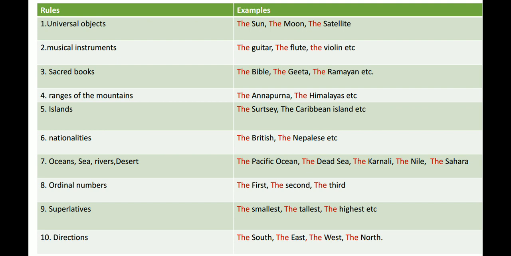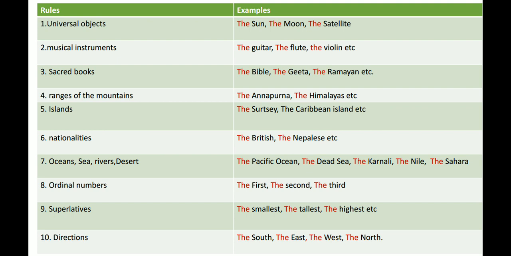Rule number 1, universal objects. Before universal objects, we have to use the. For example, the sun, the moon, the satellite. Number 2, musical instruments. Before musical instruments like the guitar, the flute, the violin, we have to use the. Similarly, before sacred books or holy books, we have to use the. For example, the Bible, the Gita, the Ramayana.